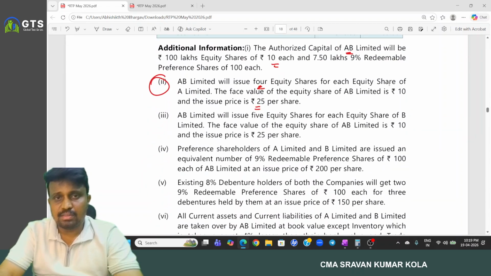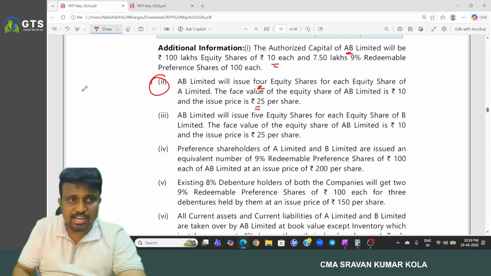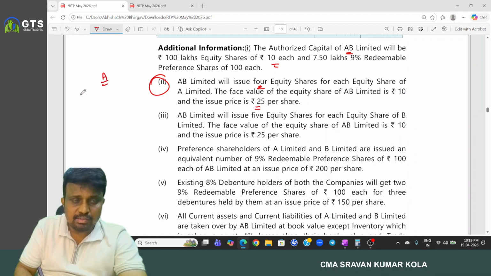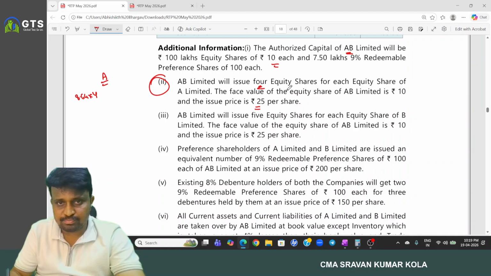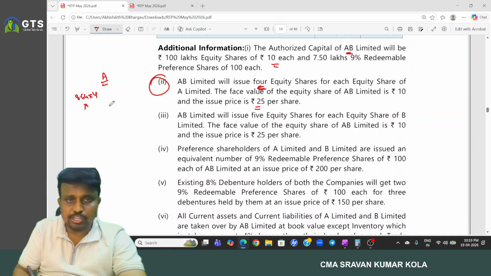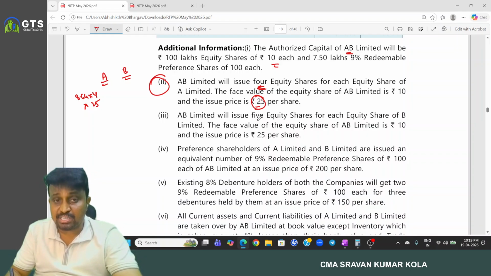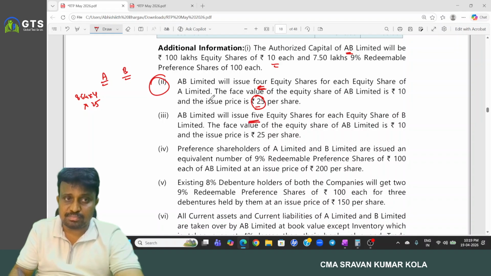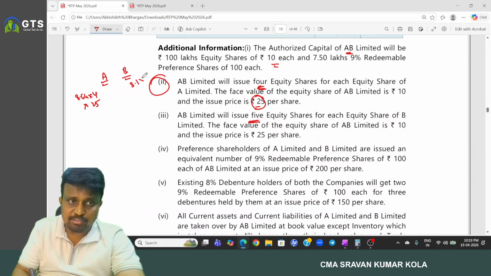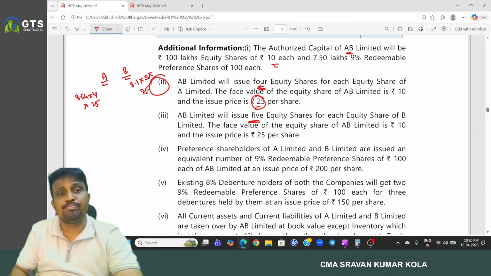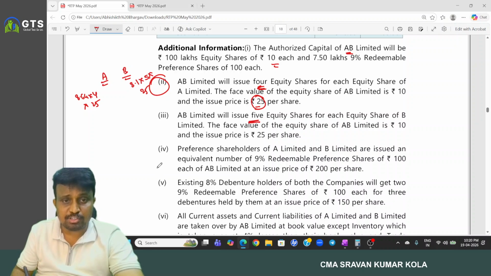So for A Limited, 8.64 lakhs into 4, each share issued at 25 rupees. And for B Limited, they are issuing 5 equity shares, so 8.10 into 5, each share issued at 25 rupees.